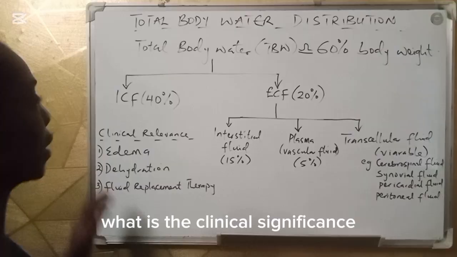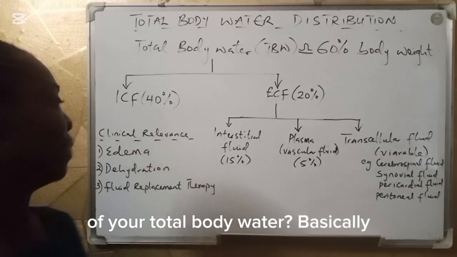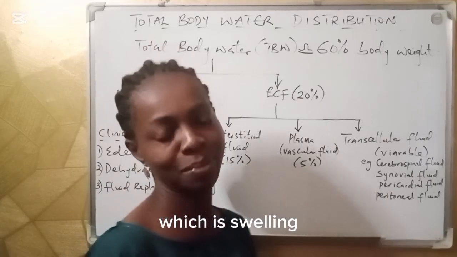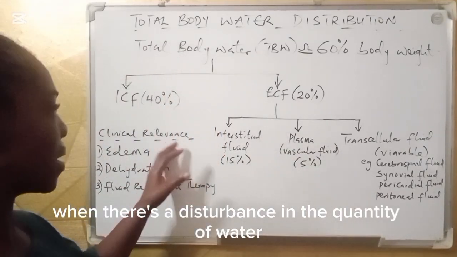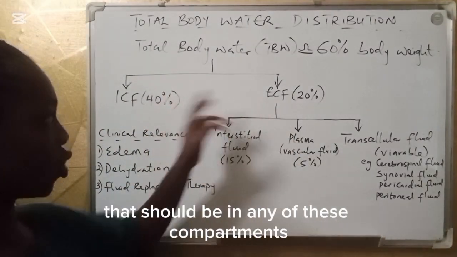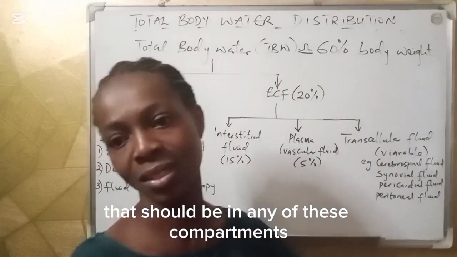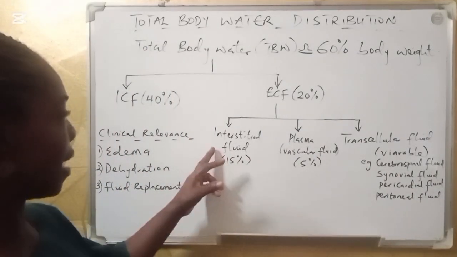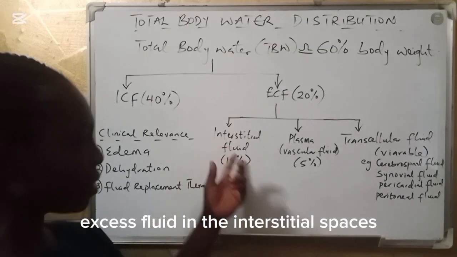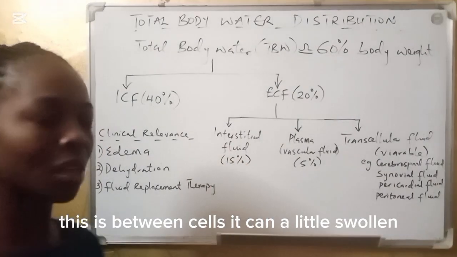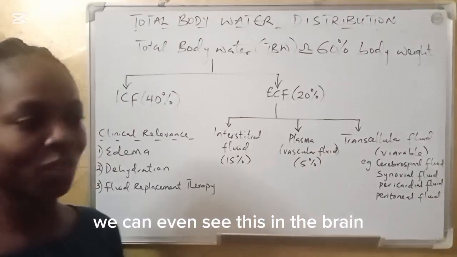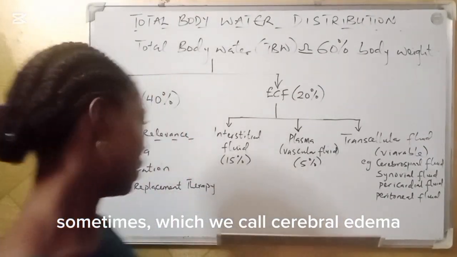What is the clinical significance of your total body water? Basically, we have three here. We'll discuss three. Edema, which is swelling. When there's a disturbance in the quantity of water that should be in any of these compartments, it can lead to swelling, particularly swellings, excessive fluid in the interstitial spaces between cells. It can lead to swelling. We can even see this in the brain, sometimes what we call cerebral edema.